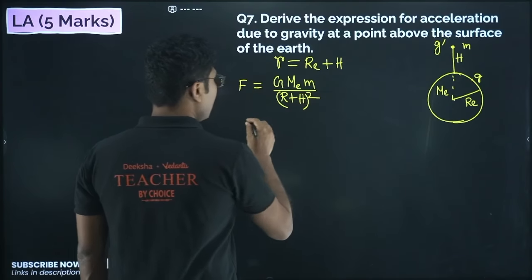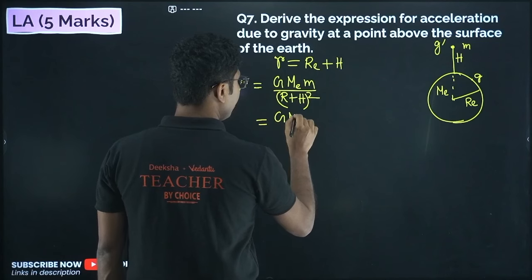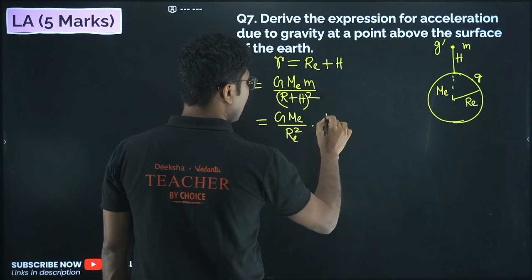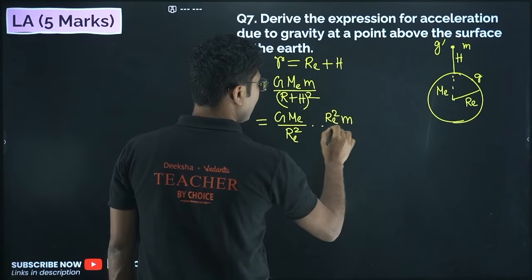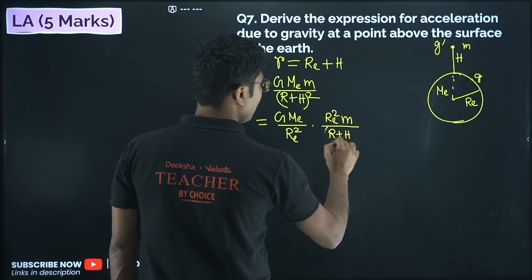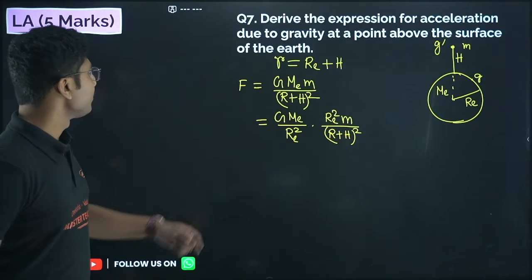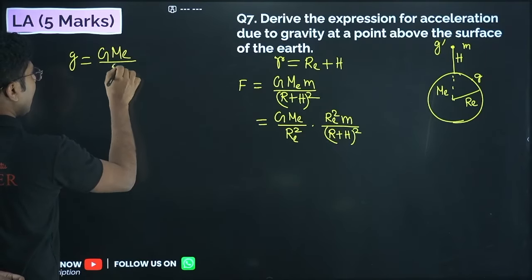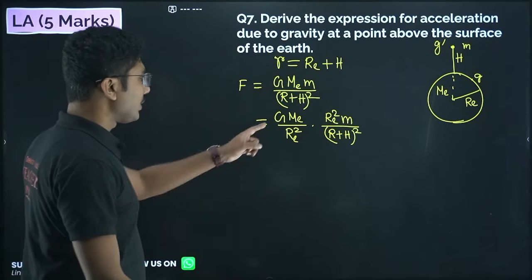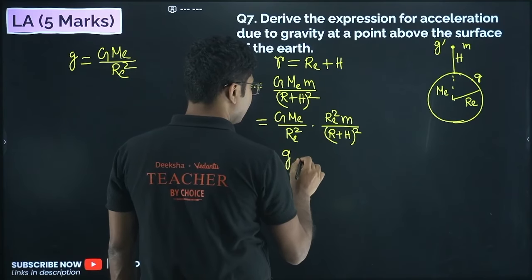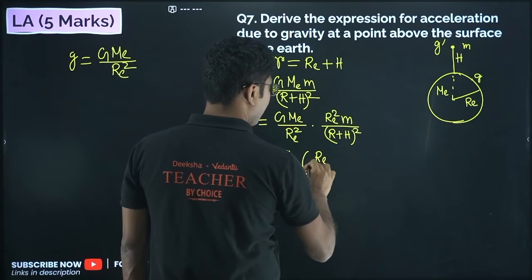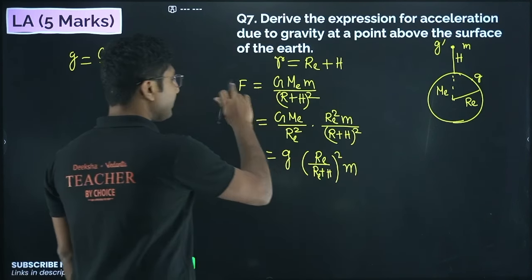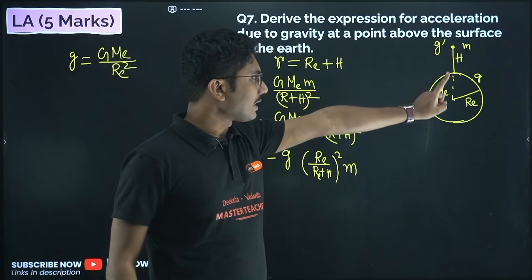Now, before going any further, we will simplify it a little bit by multiplying with RE square, so RE square m divided by (R plus H) whole square. Why have we done this? Because we know that gravitational acceleration g is given by G ME upon RE square. So that's why we have simplified it directly. It gives us g into (RE by R plus H) whole square into m. This is the force between this mass and the Earth.